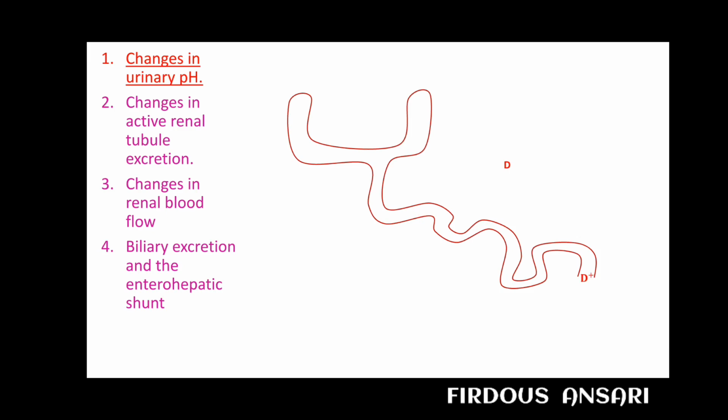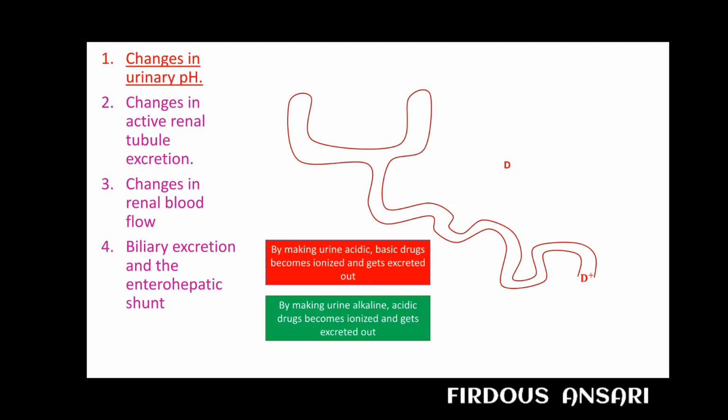The pH plays a major role here. If the drug is acidic in nature and we make the urine pH acidic, the drug can be reabsorbed. Similarly, if the drug is basic and we make the urine basic, those basic drugs become non-ionized or lipid soluble and can easily be reabsorbed. The opposite occurs in the opposite situation: by making the urine acidic, basic drugs become ionized and get excreted out, and by making urine alkaline, acidic drugs become ionized and get excreted out.